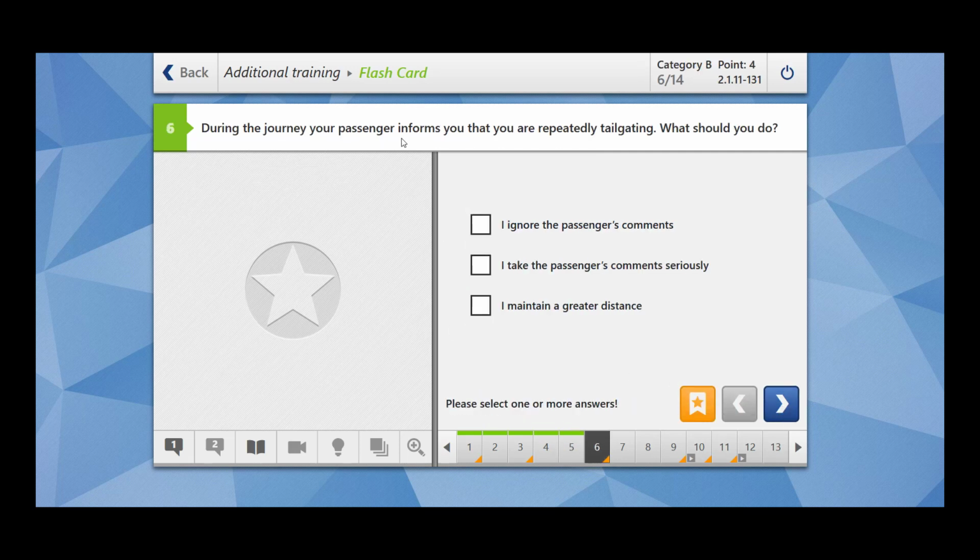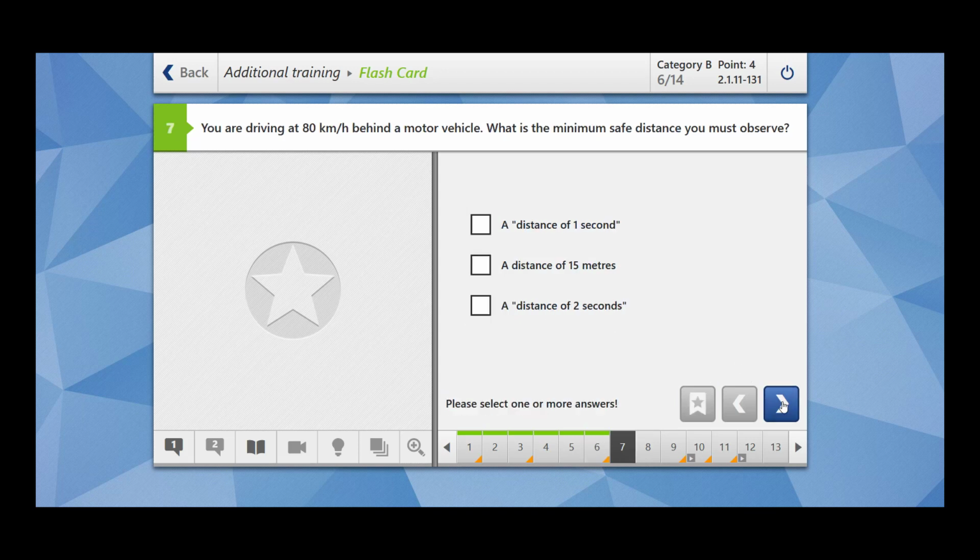During the journey, your passenger informs you that somebody is tailgating you, somebody is following you very closely. What should you do? Ignore the passenger's commands? No. I take the passenger's commands seriously and I try to maintain a greater distance because otherwise an accident could happen. This is the correct thing to do.